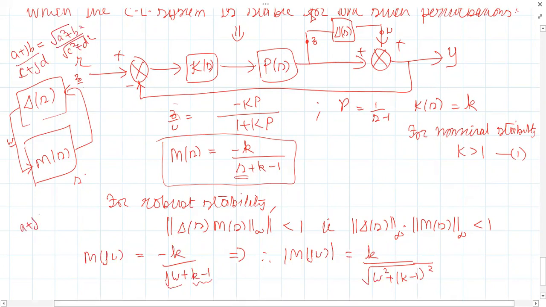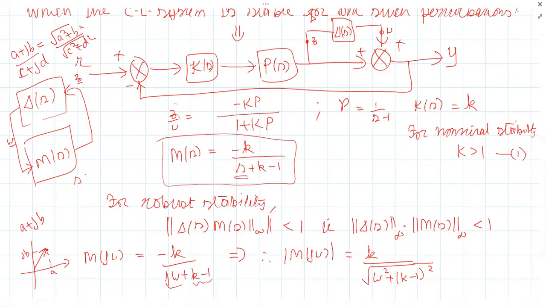A plus jb. See, I cannot teach you vectors here. This is all vector thing. This is A, this is jb. How will you find the length of this vector? Srinivasan, you tell me, what's the length of the vector? Magnitude. Okay, fine, sir. Is it clear? Yes. We are representing A plus jb as r angle theta. Okay, so we got the magnitude.